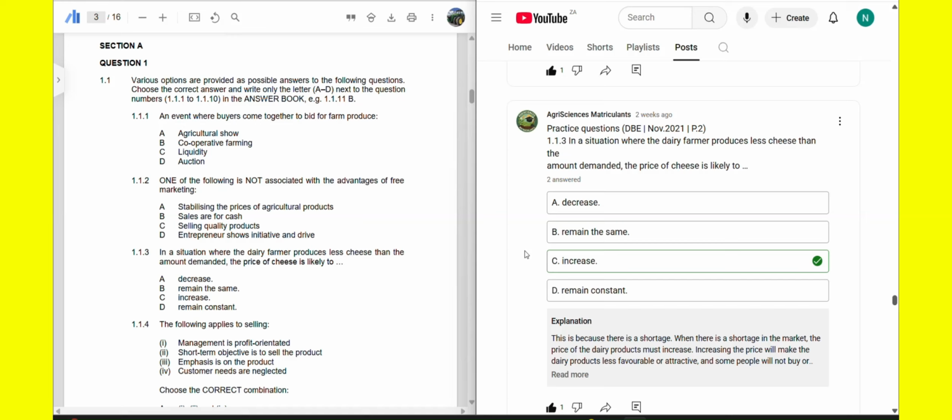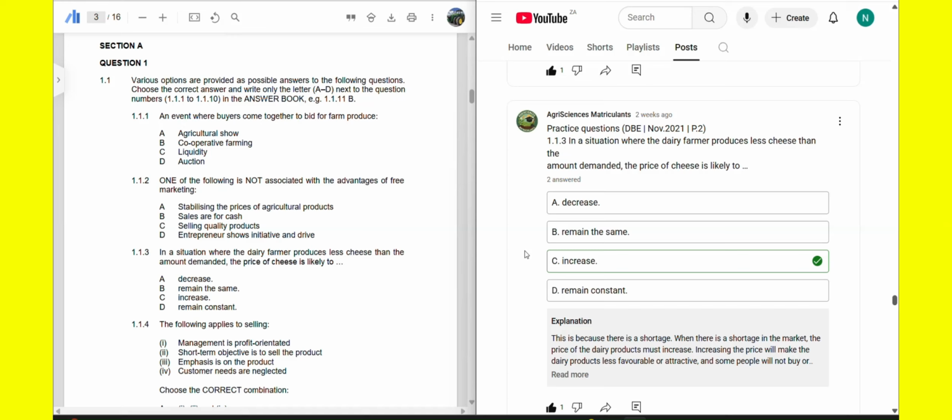The farmer produces less cheese than the amount demanded. So the price of cheese is likely to go where? Up or down? That's what we want here, right? So we have the option decrease. What happens if we decrease the price? If we decrease the price of cheese, that means buying cheese will be attractive.